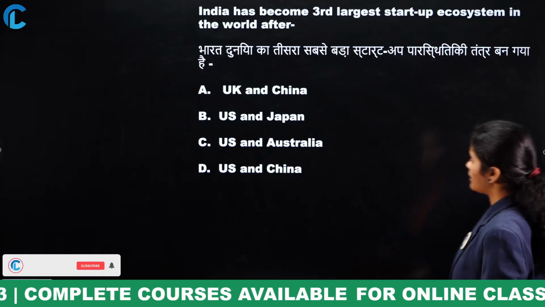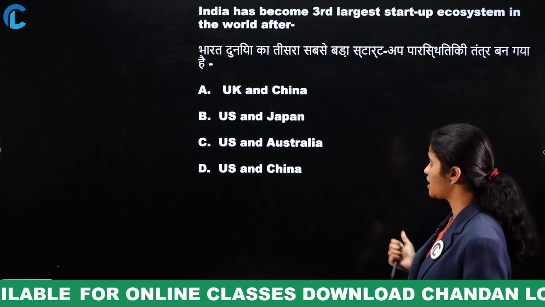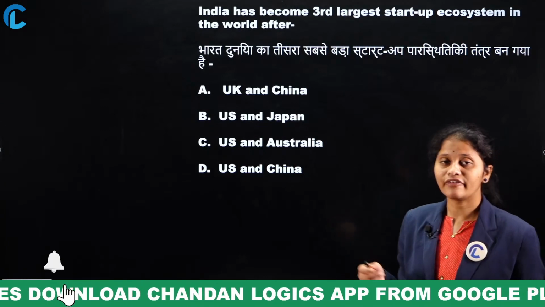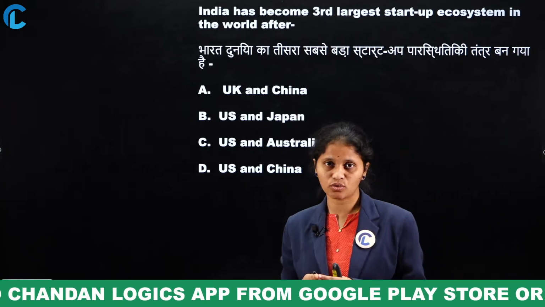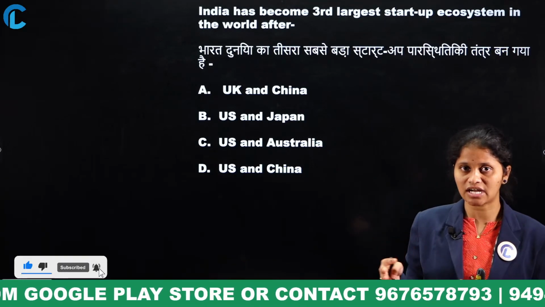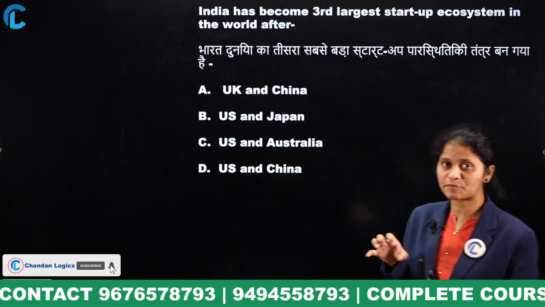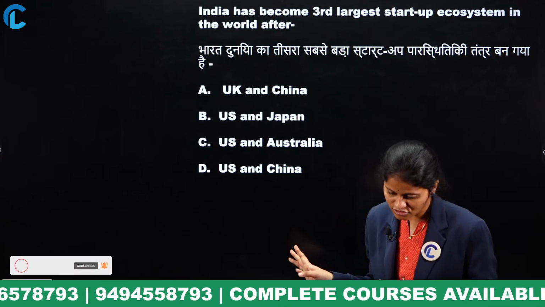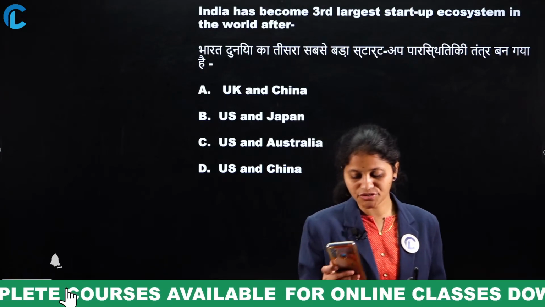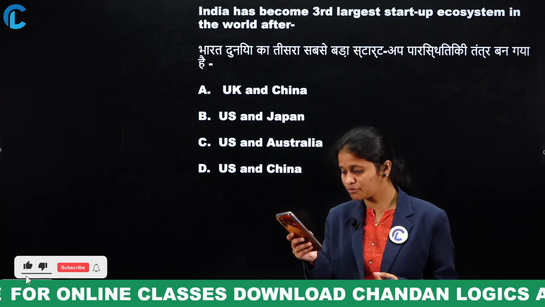Okay, now next. India has become the third largest startup ecosystem in the world after which countries? UK and China, US and Japan, US and Australia, US and China. Just now I have discussed this while we were discussing the unicorn status. Okay, so during that time I made a discussion. India stood in the position of third largest country having startups, but before that the other two countries also I mentioned the names. Those who were listening to the class perfectly and continuously can answer this, I think so, right? Yes, maybe you have understood the question wrongly, right? So that's the thing. Go through the question twice and thrice, analyze the question and try to answer in the comment section.